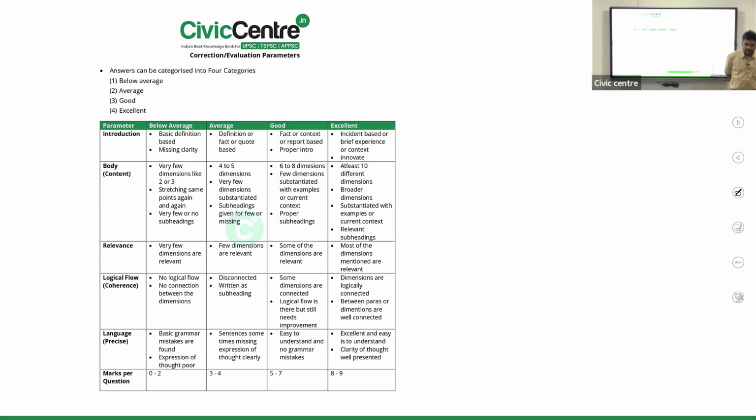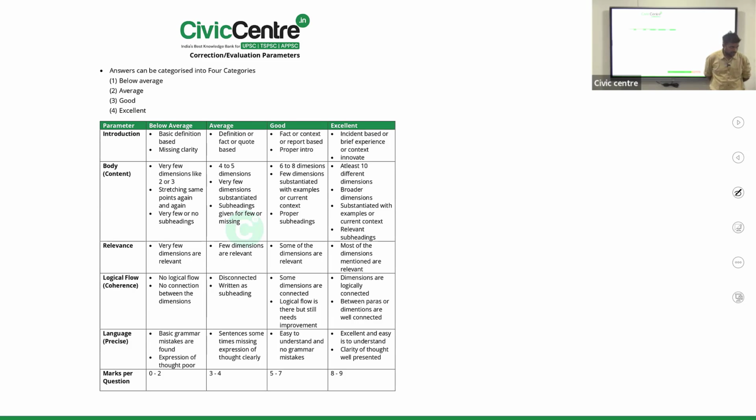We can classify your answers into 4 categories. There is a qualitative classification and a classification based on quantification. So average answer, good answer, excellent answer, below average. On what parameters am I going to give 5 marks? Is it visible? I'll share the correction parameters again in the Telegram channel. Try to pay attention to whether your answer is meeting the